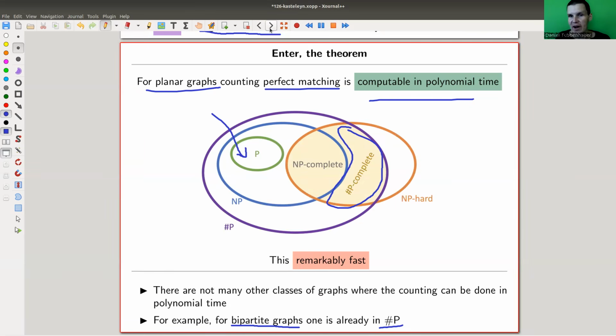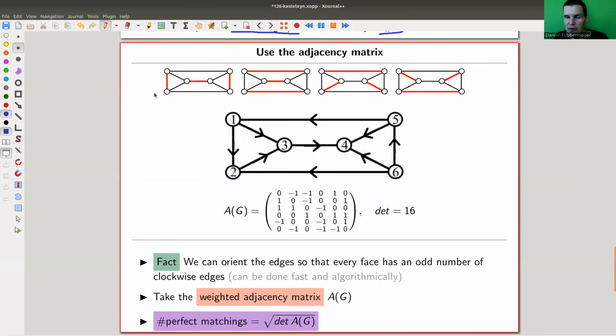And I can show you why it's really simple, suppressing a few details, obviously. So here's a planar graph, and we want to count the perfect matchings. Here are 4 of them. Here it was solved by brute force, there are 4 of them. But there's a better way of doing it. Essentially what you need to do is compute the adjacency matrix and the determinant of it, or let's just say the square root of the determinant is the number of perfect matchings.